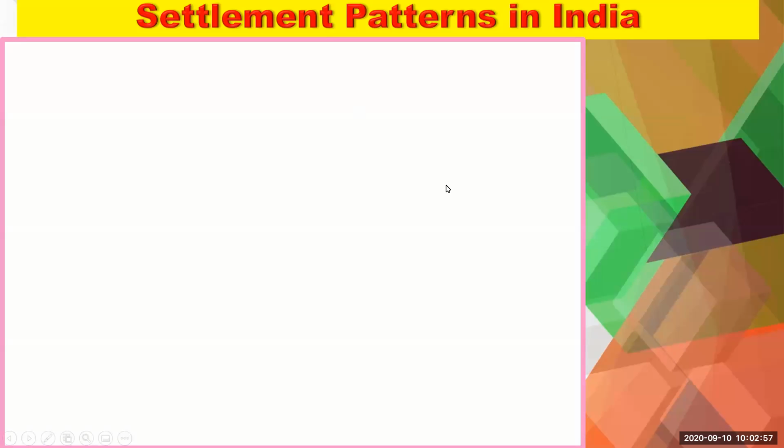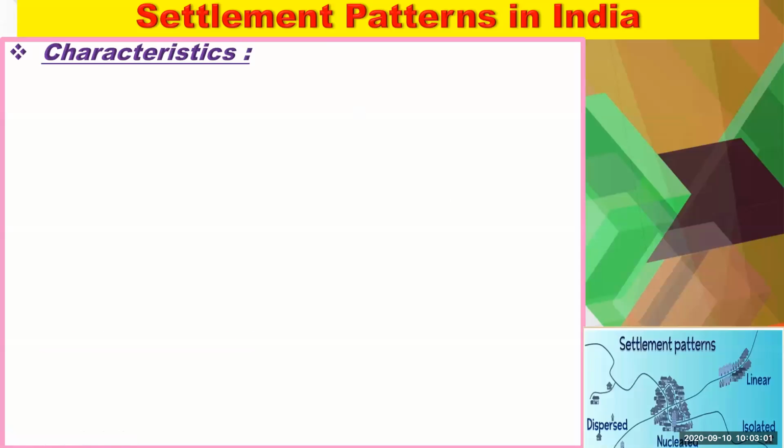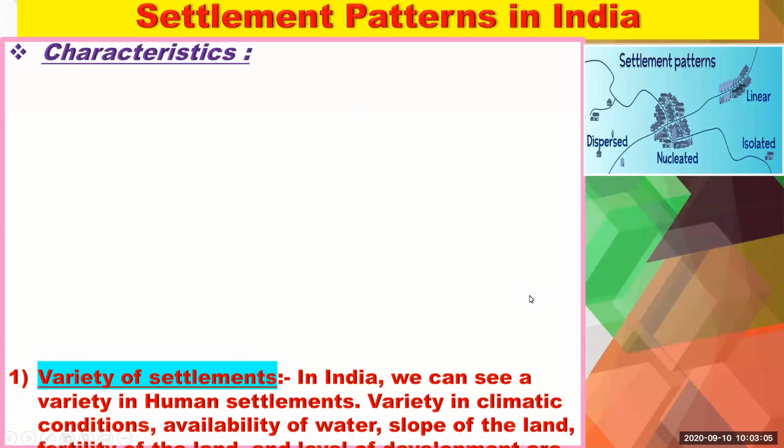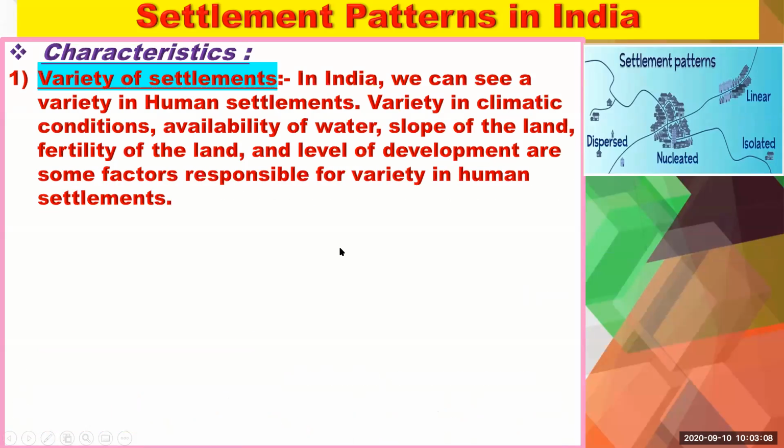Settlement patterns in India. We'll see the characteristics of settlement patterns in India. The first is variety of settlements. In our country, we can find lots of variety in the settlement types and settlement patterns, and also in the shape of settlements.